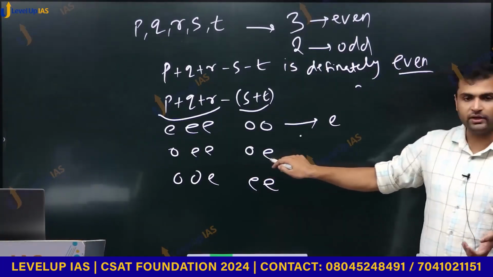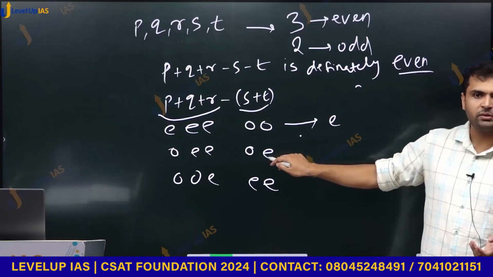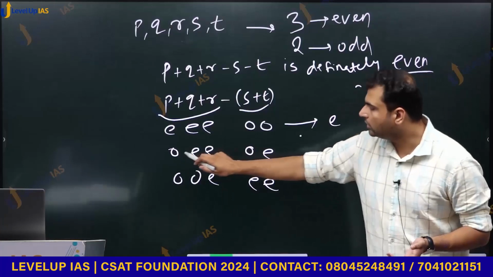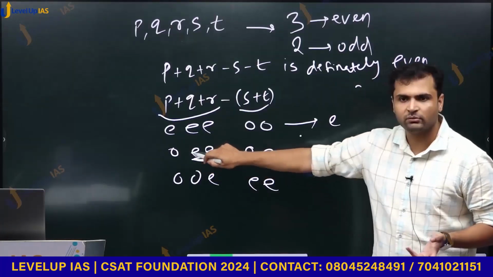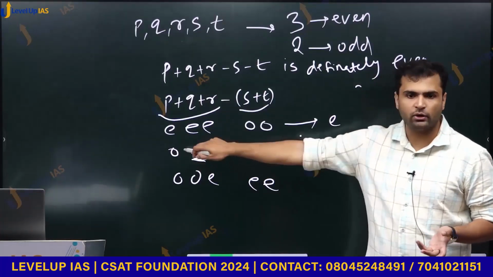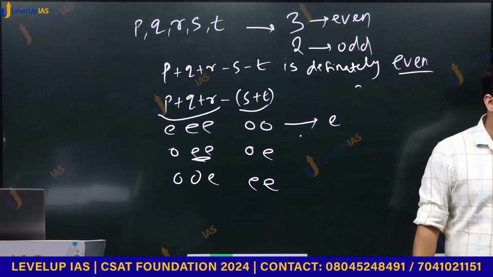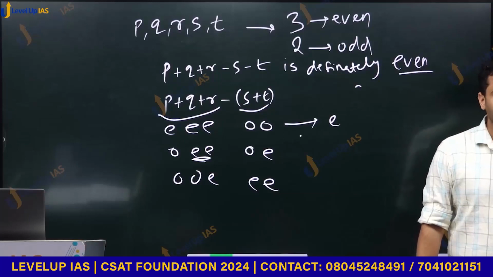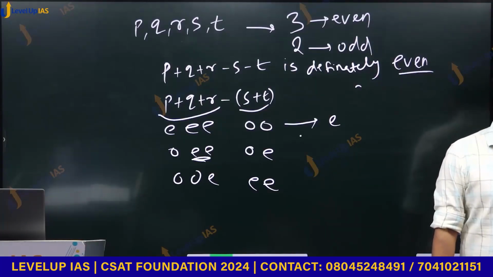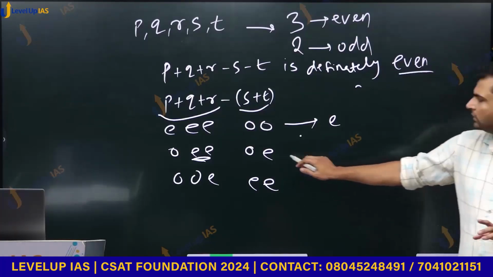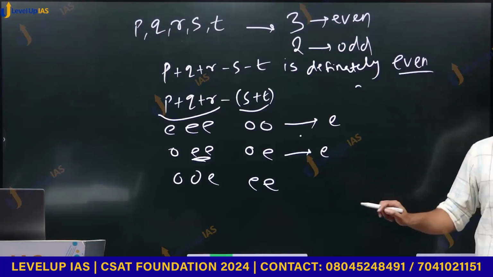Here odd plus even is odd, and here odd plus this is also an even number, even plus even. Odd plus even again odd, and odd minus odd is even. Check it if you have any doubt: 7 minus 5 is 2. If you ever have doubt, put in any numbers and check. So this is also even.